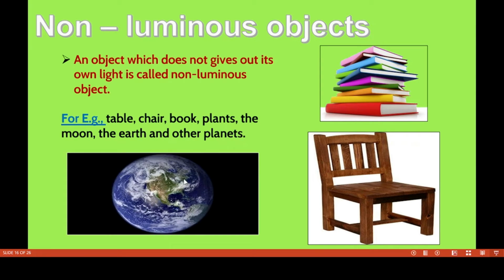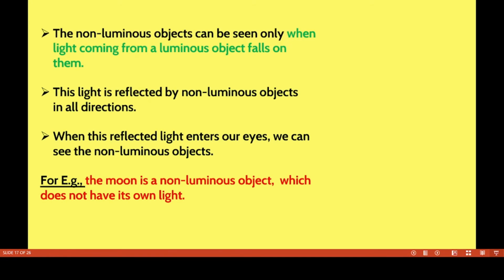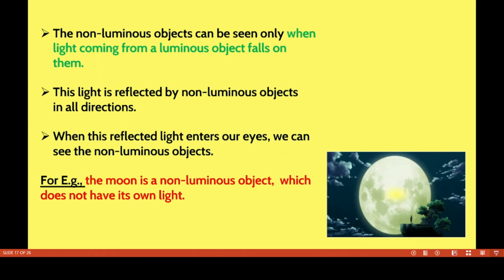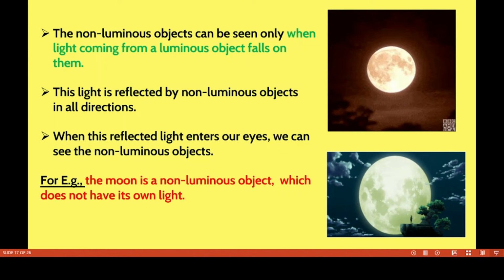Now we have to discuss non-luminous objects. An object which does not give out its own light is called a non-luminous object. Examples: table, chair, book, plants, the moon, the earth and other planets. Non-luminous objects can be seen only when light coming from a luminous object falls on them. For example, the moon is a non-luminous object. It can only reflect the light from the sun. This light is reflected by non-luminous objects in all directions. When this reflected light enters our eyes, we can see the non-luminous objects.